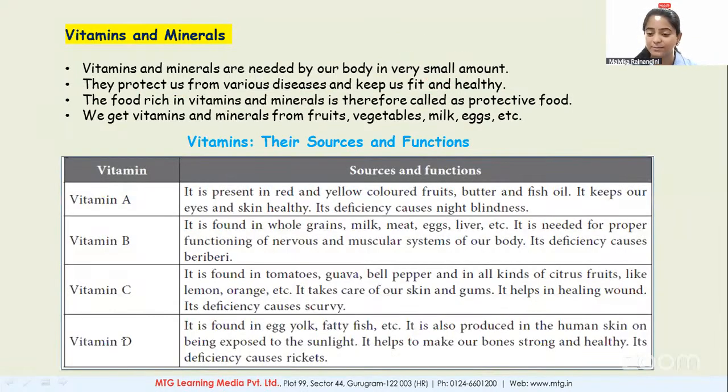We have different types of vitamins: A, B, C, D. So what is the source and the function of vitamin A? Vitamin A is present in all your colorful foods like red and yellow colored foods, butter, fish oil. It keeps our eyes and skin healthy. And what would the deficiency of vitamin A cause? Please remember, vitamin A deficiency causes night blindness.